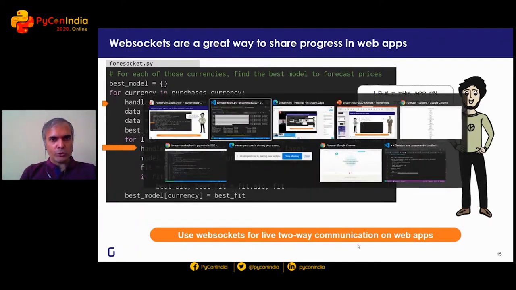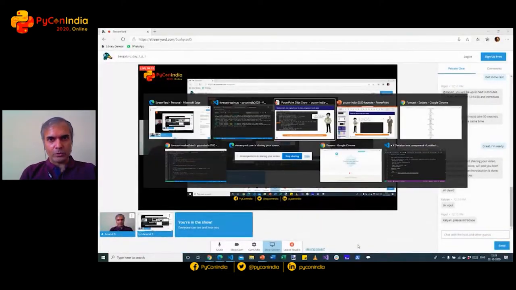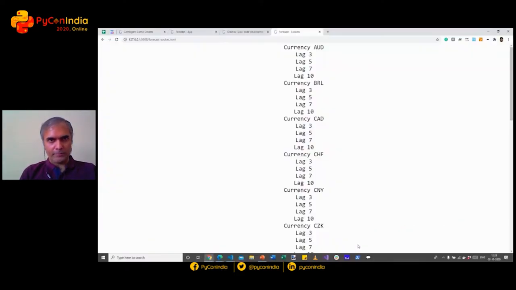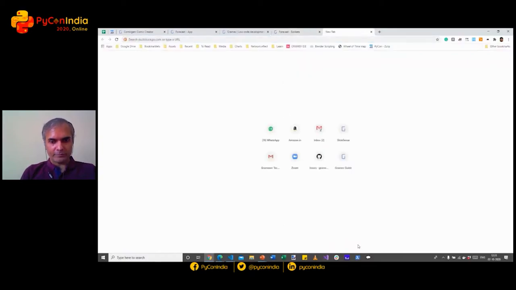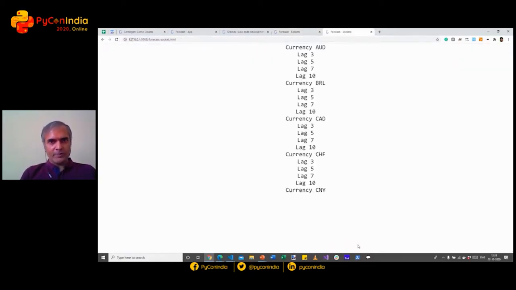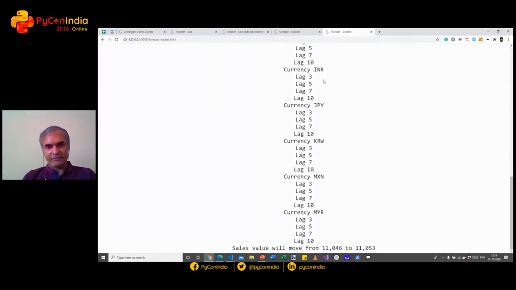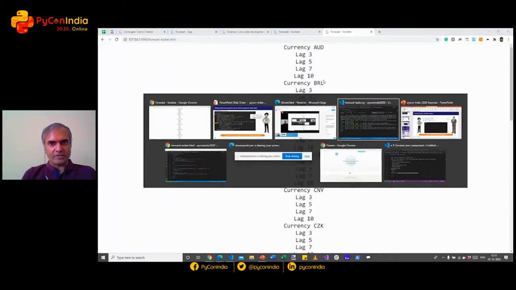So let's show you an example of this in action, and then I'll explain how this was created. I'm opening an application that prints the currency that's being processed and the lags that it's processing the calculation on. And it effectively looked like a series of print statements.